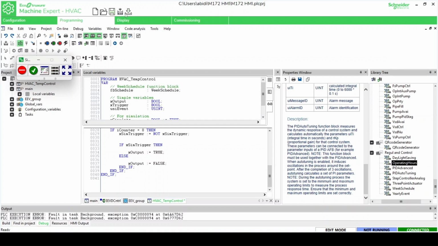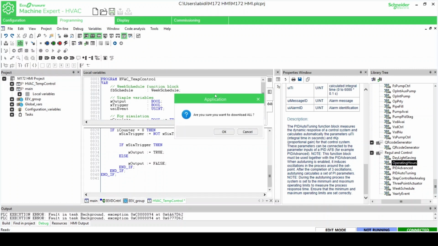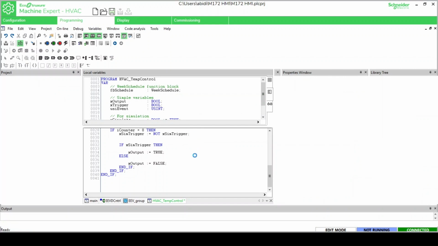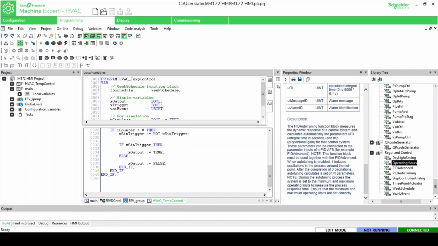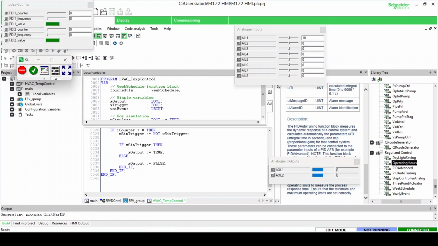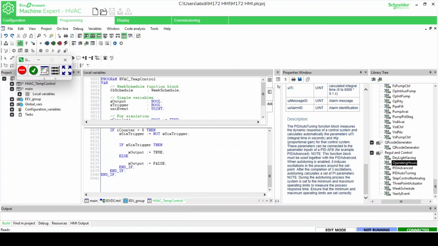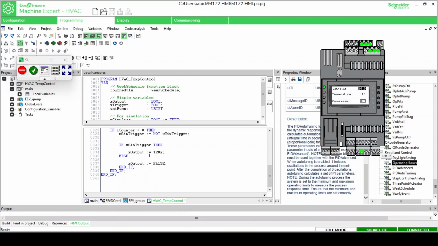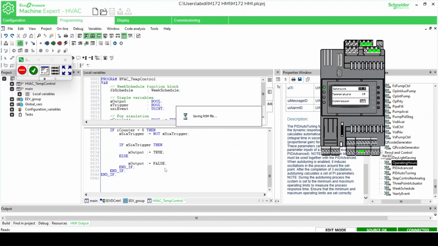To summarize how the entire program works, the PLC continuously runs the counter to indicate the program is active. The WeekSchedule function block monitors the time schedule and generates event triggers. When an event occurs, the program checks which event number was triggered. Depending on the event number, the output is turned on or off.